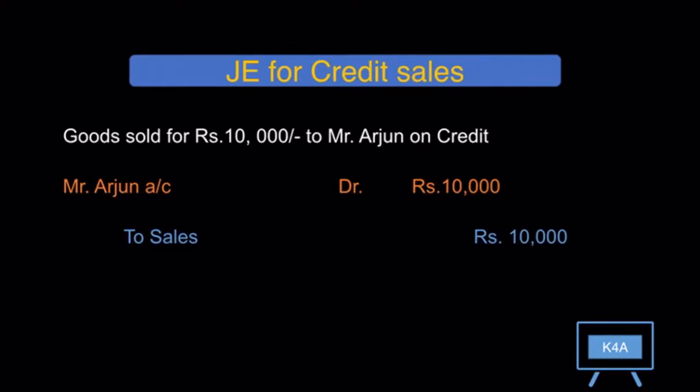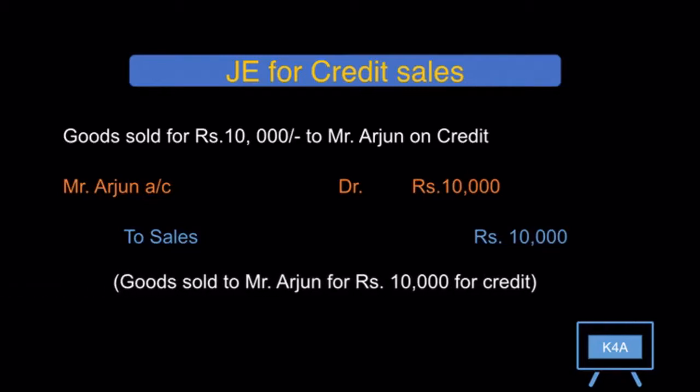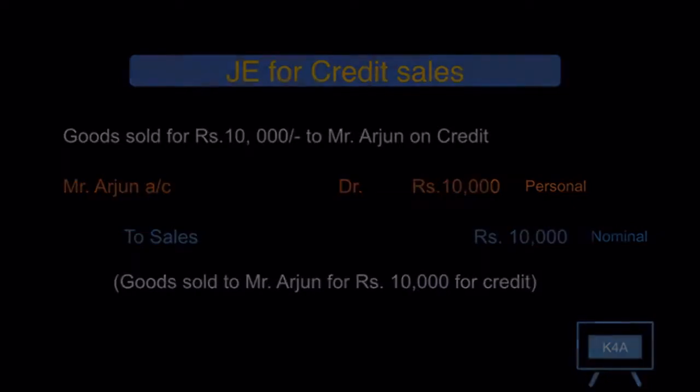We have debited Mr. Arjun's account because Mr. Arjun's account is a personal account and the golden rule for personal account is debit the receiver, credit the giver. Here Mr. Arjun is a receiver, hence we have debited. Now we understood why we have credited sales account in this situation.